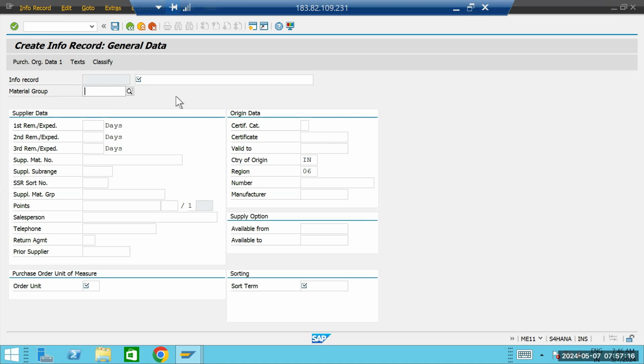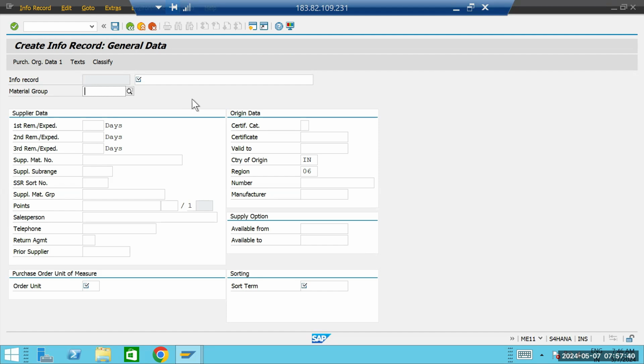Okay, so this is all about your info record. This is one kind of master data. The info record is mandatory for proceeding with a purchasing scenario. It will have all of your terms and conditions for your material or material and vendor combination.